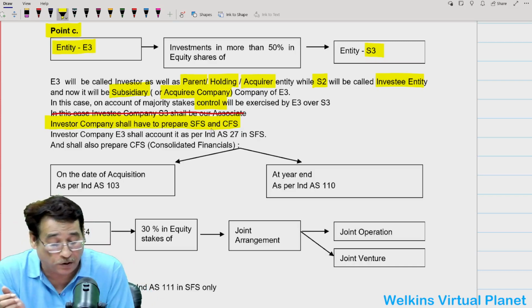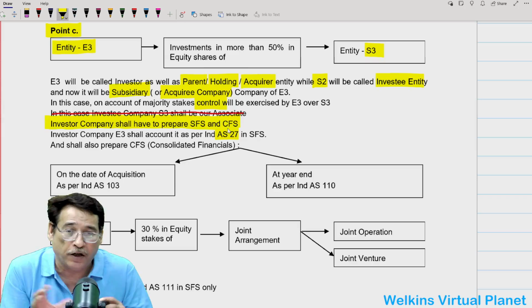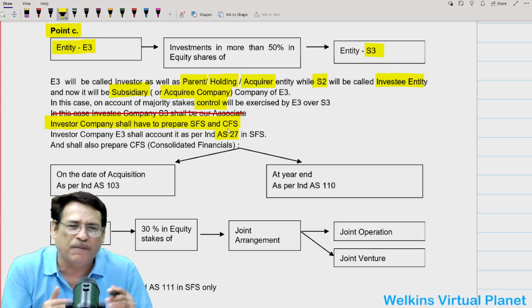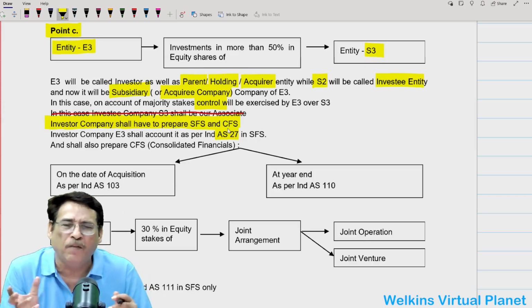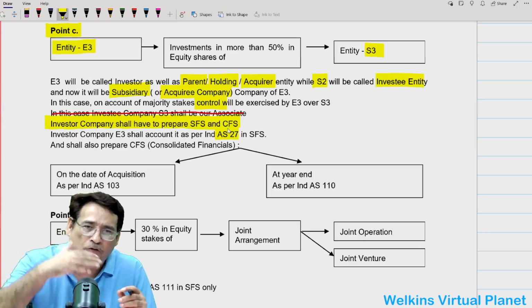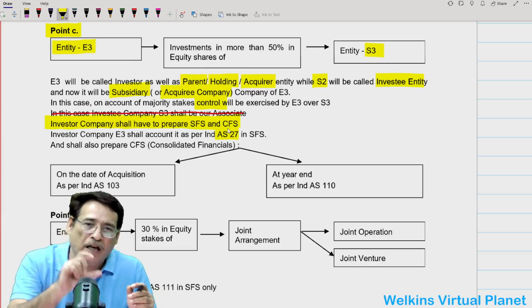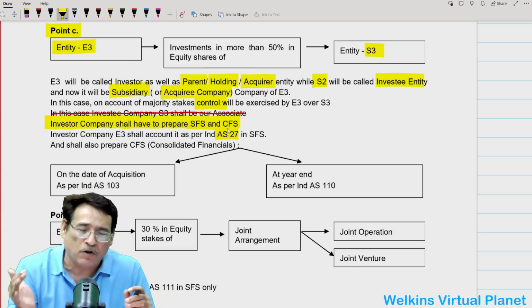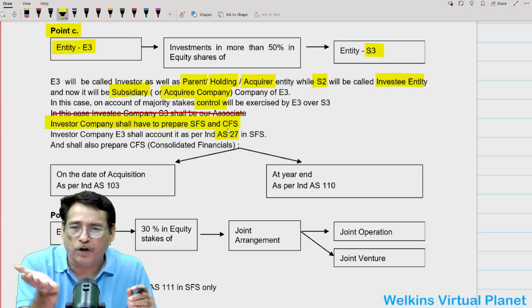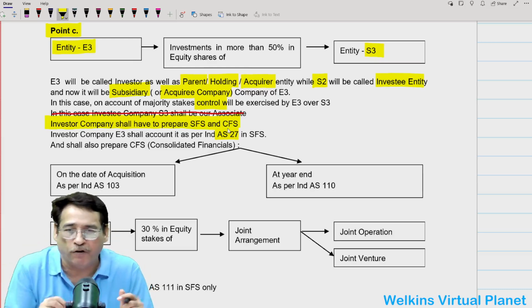Just a moment, I told you. And I also told you that separate financial statement shall be prepared in the light of AS 27. In the separate financial statement, the parent will record the investments made by it in the subsidiary company in the light of AS 27, either at cost or as per Ind AS 109, which simply states that investment should be recorded at fair value.